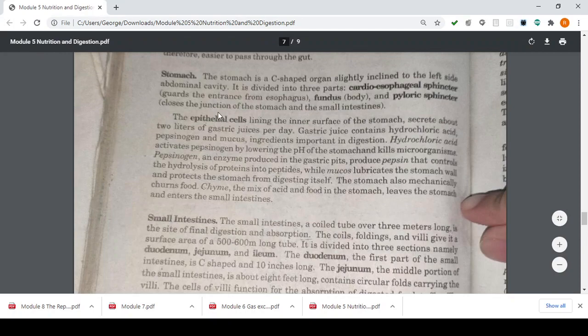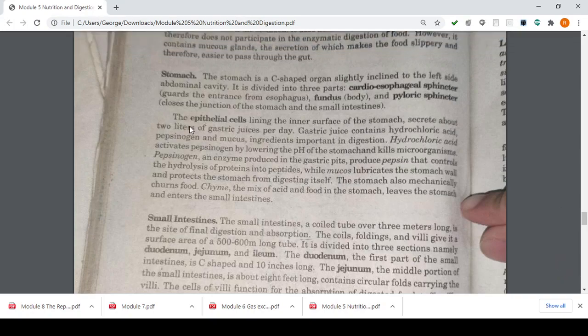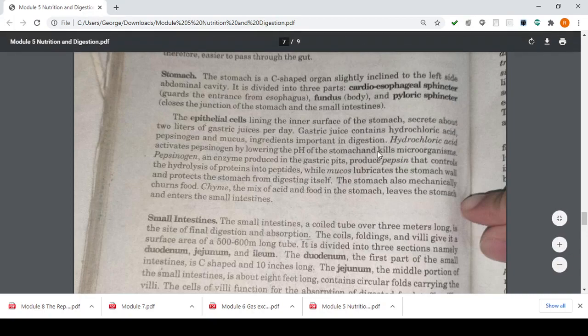Next, you have your epithelial cells lining the inner surface of the stomach, secrete about 2 liters of your gastric juices per day. The gastric juices contain your HCl, your pepsinogen and mucus, ingredients important in digestion. Your hydrochloric acid activates pepsinogen by lowering its pH and kills your microorganisms.